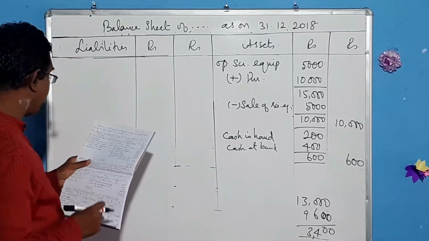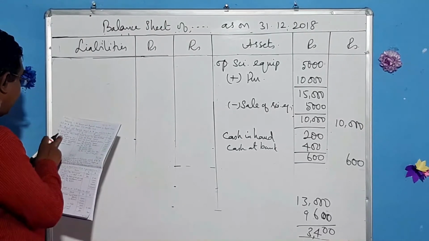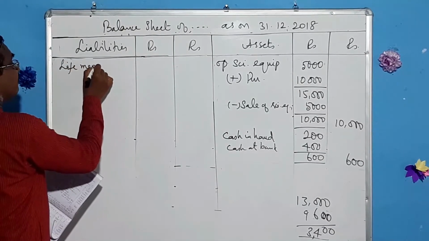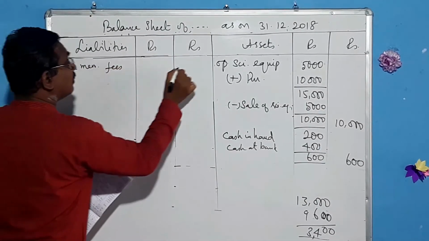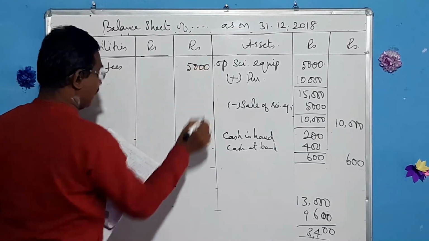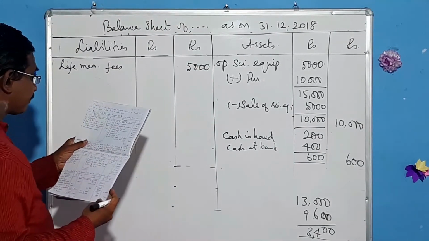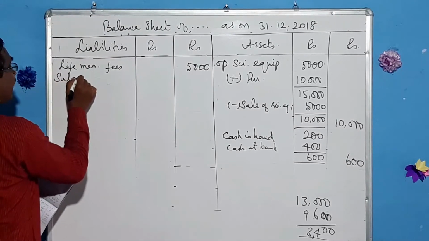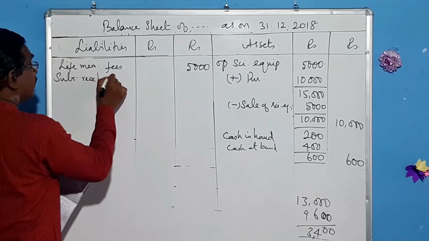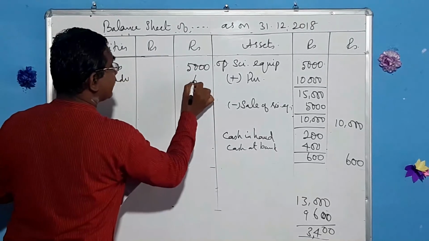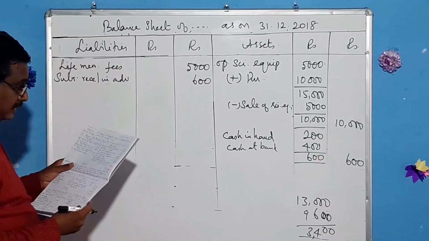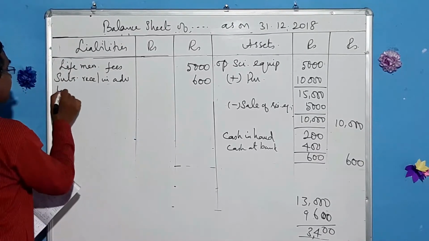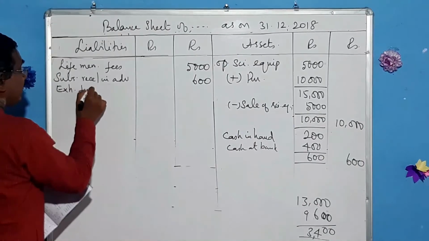Let us come to the liabilities side. See, life membership fees 5,000. And subscription received in advance 600. And exhibition fund receipts.